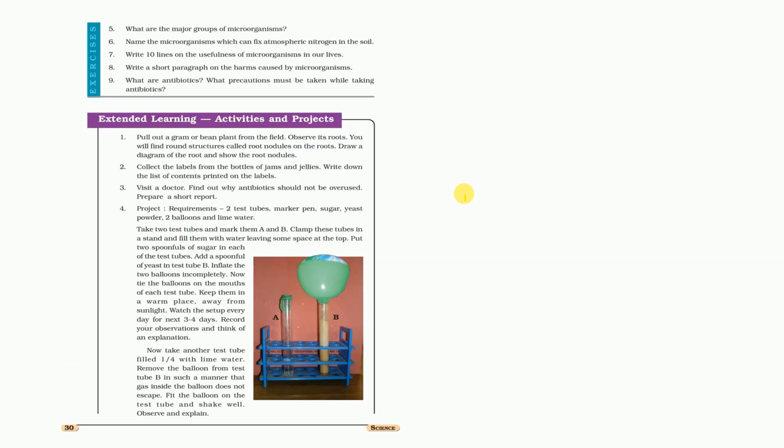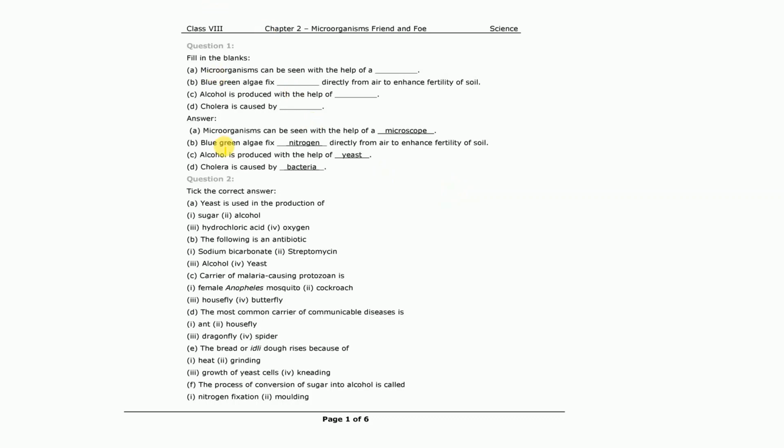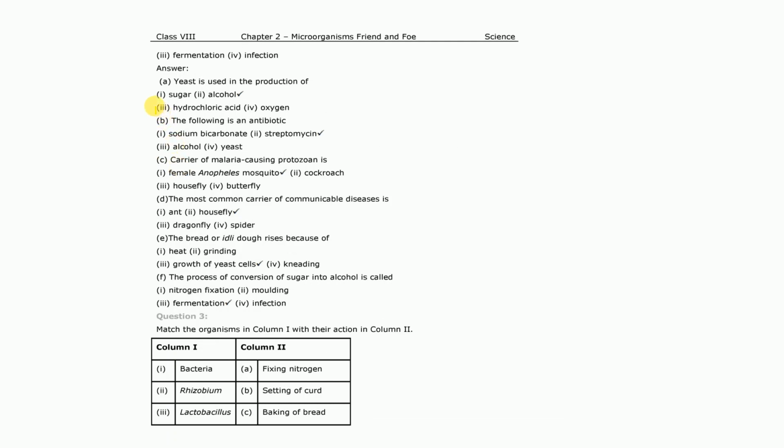Now, the questions and answers. Fill in the blanks. Microorganisms can be seen with the help of a microscope. Blue-green algae fix nitrogen. Alcohol is produced with the help of yeast microorganisms. Cholera is caused by bacteria.